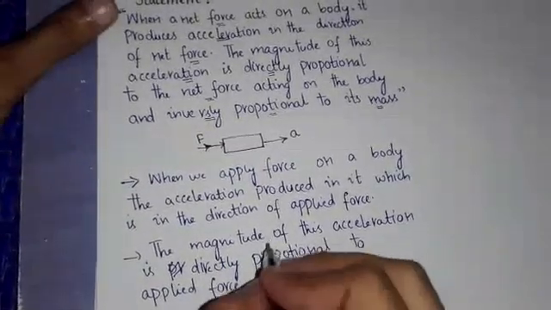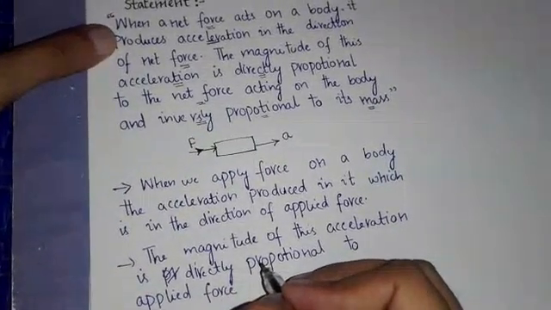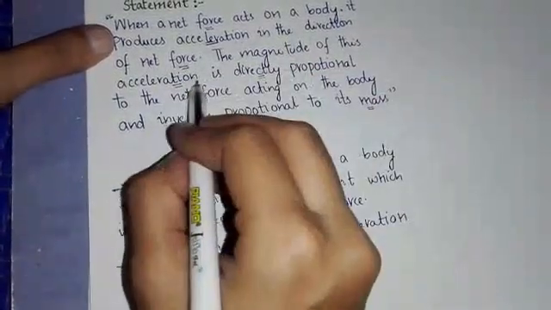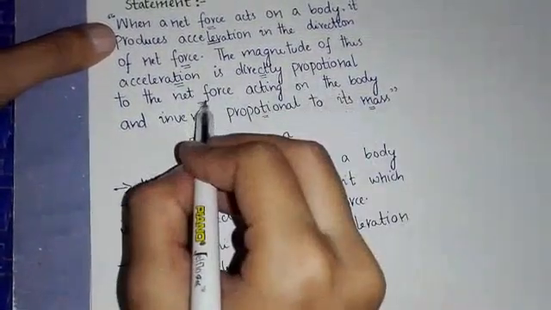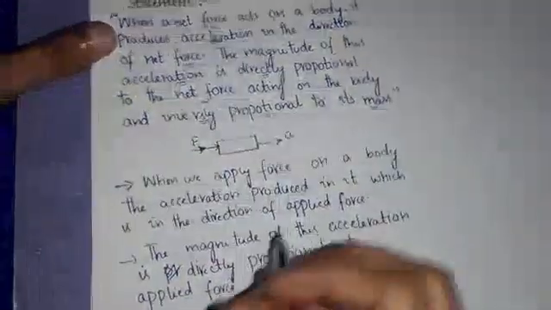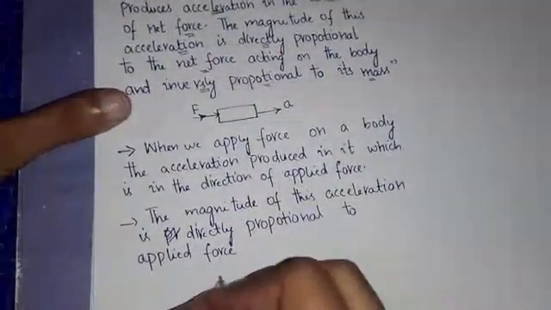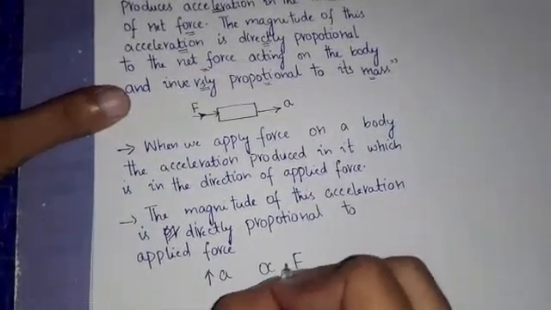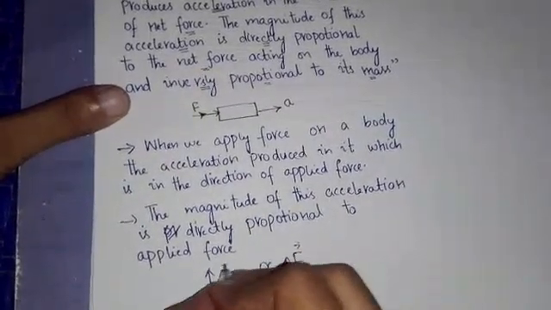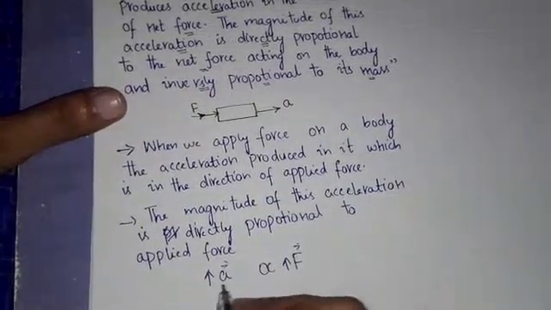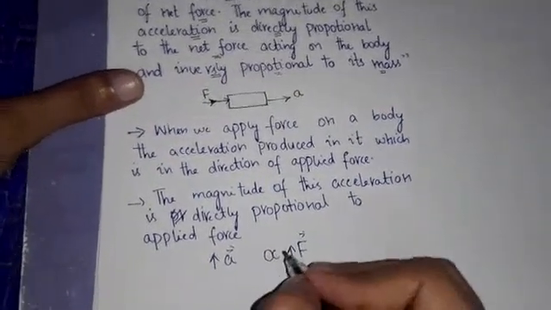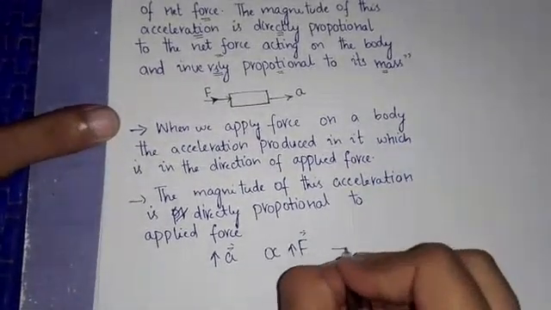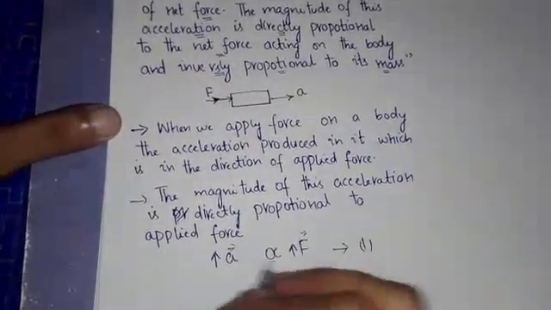This statement is also written in the statement of the law, that the magnitude of this acceleration is directly proportional to the net force acting on the body. Right? It means that if we increase the acceleration, the force will also be increased, because these both quantities are directly proportional to each other. This is our equation number 1.